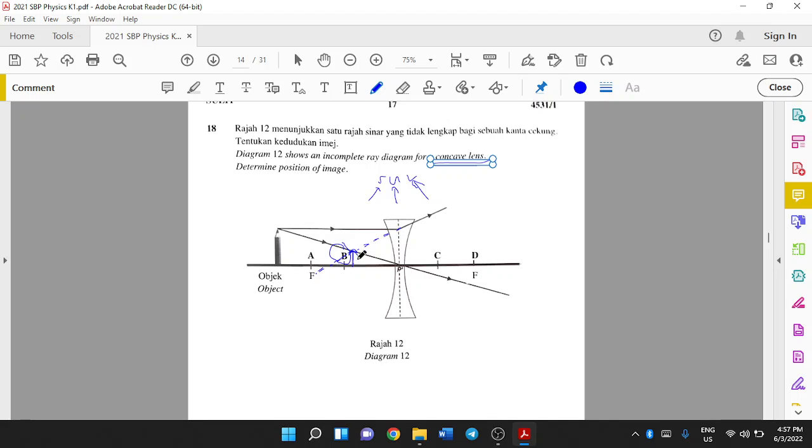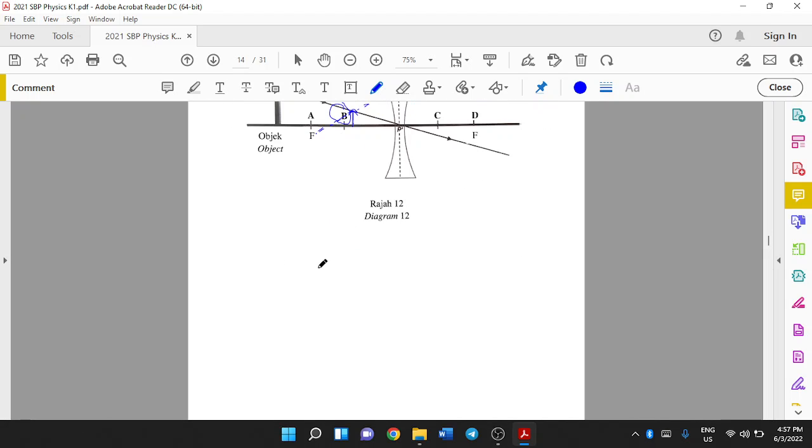It is approximately at position B here. For a concave lens, you will always get an image that is smaller, upright, and virtual. Concave lens, you will get SUV. But if the question asks about a convex lens.